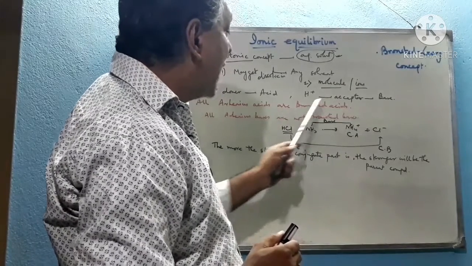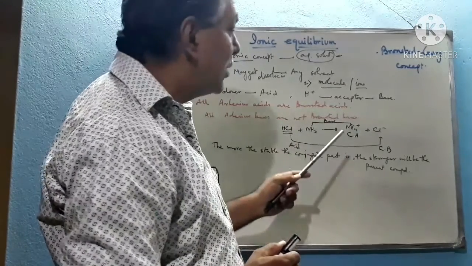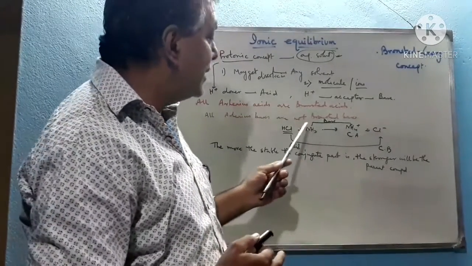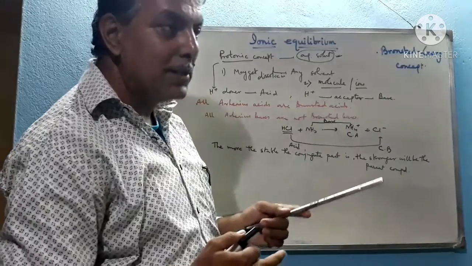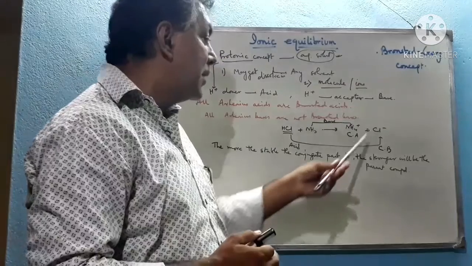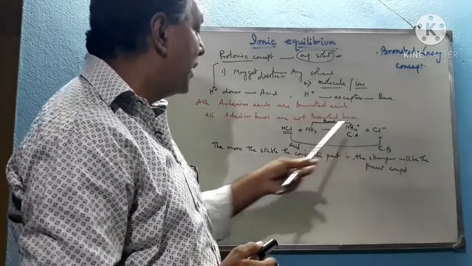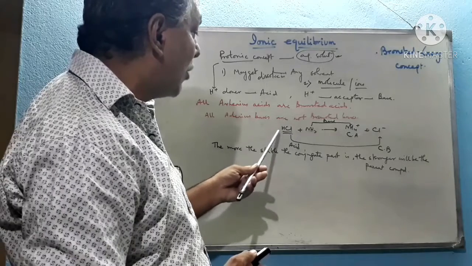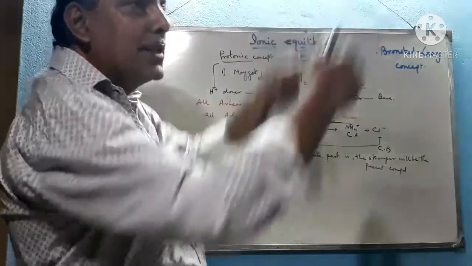NH3, after accepting H plus, converts to NH4 plus. If NH4 plus becomes stable, then we can say that NH3 is a very strong base. So we can say that the more stable the conjugate part is, the stronger will be the parent compound, either acid or base.